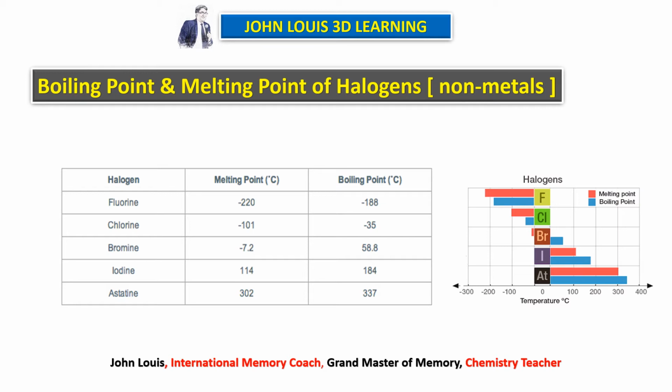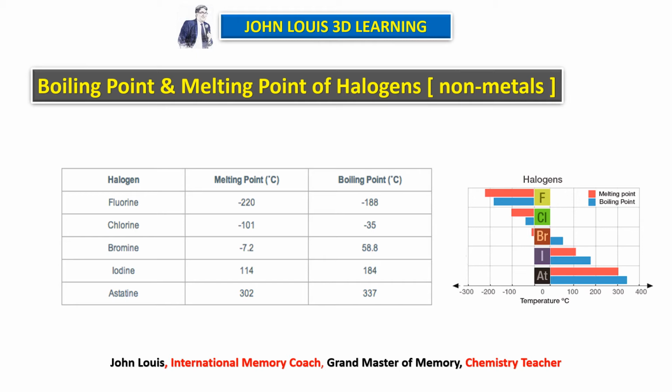The boiling point and melting point go on increasing. Take the boiling point, that is also the same case. Fluorine minus 188 and chlorine minus 35, therefore it increases. And bromine plus 58.8. So minus 35 is chlorine and the next element bromine is plus 58.8, therefore it goes on increasing. For the last element astatine it is 337. Therefore when we go down the group in non-metals, the boiling point and melting point increase. That is what we need to remember here.